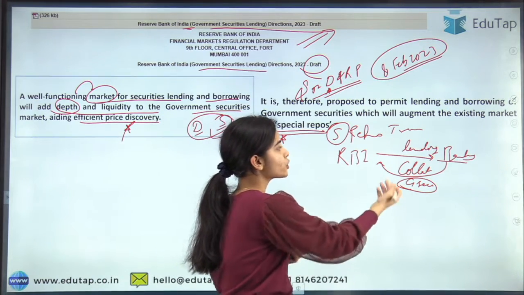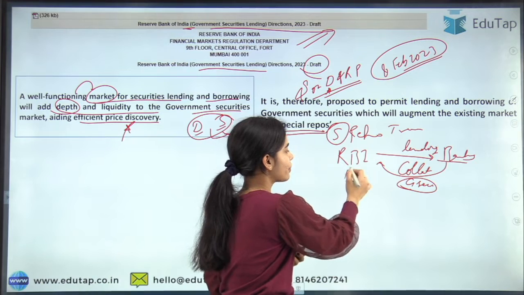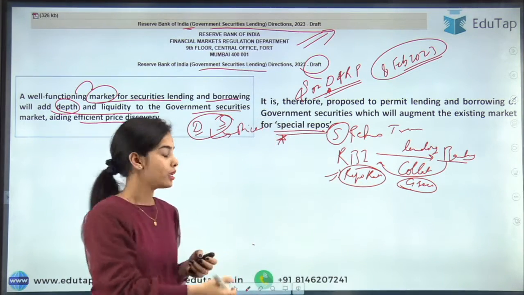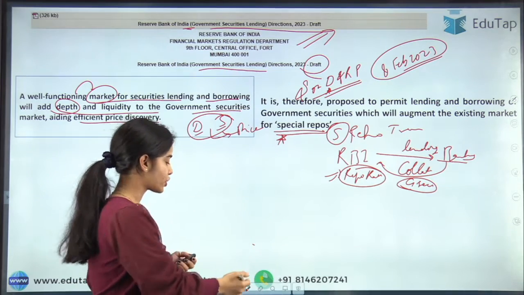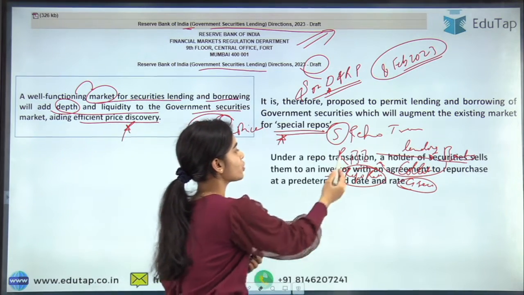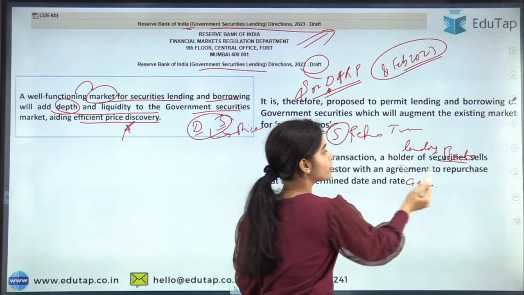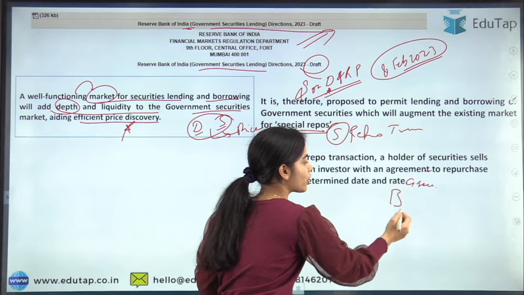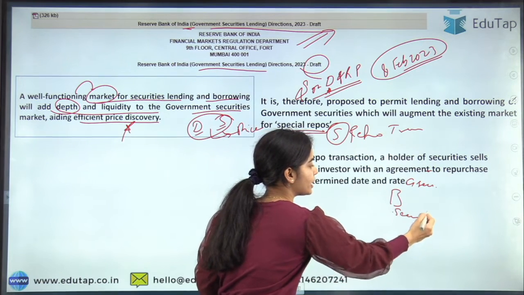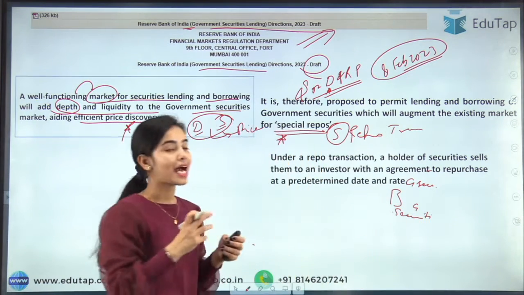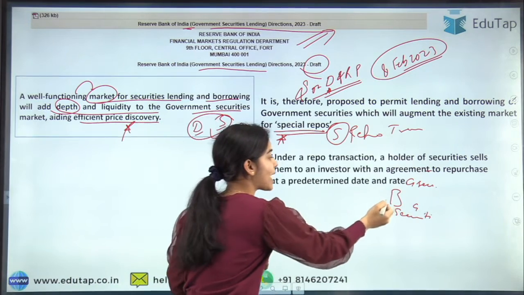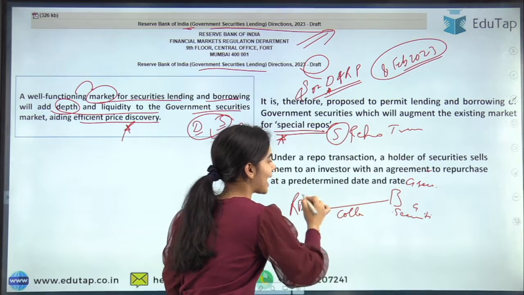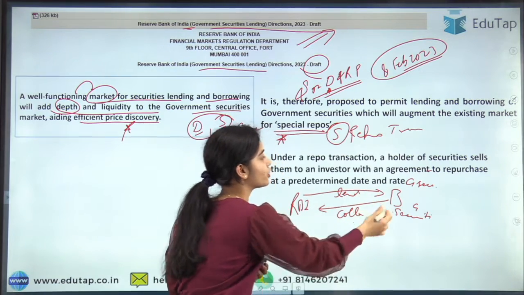The banks will also have to give the repo rate to the RBI in the form of interest. I hope you have understood the repo transaction, which you already know about. Under a repo transaction, a holder of securities, so the bank, has the government securities and wants money. The bank gives the government securities to the Reserve Bank of India as collateral, and the Reserve Bank of India lends the money to the bank.